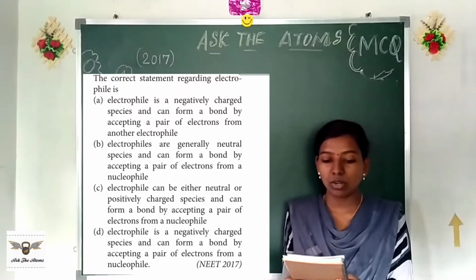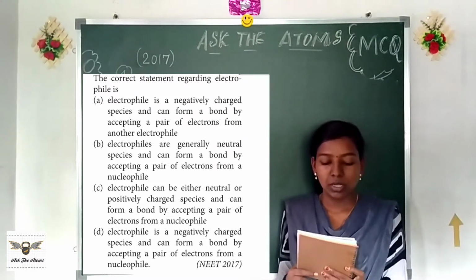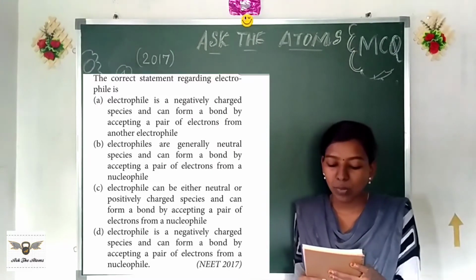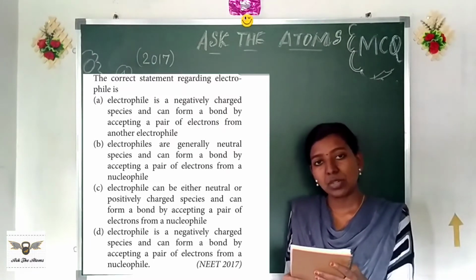So here in option B it says electrophiles are neutral. Yeah, they can be neutral. They say it's generally neutral and can form a bond by accepting a pair of electrons. Right? Yeah, it accepts a pair of electrons from nucleophiles.